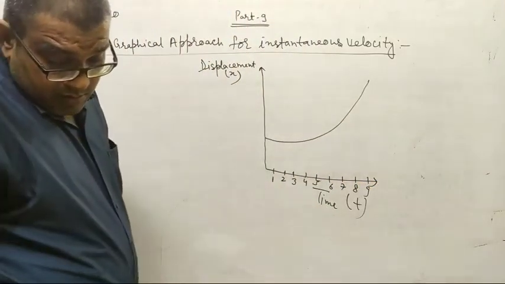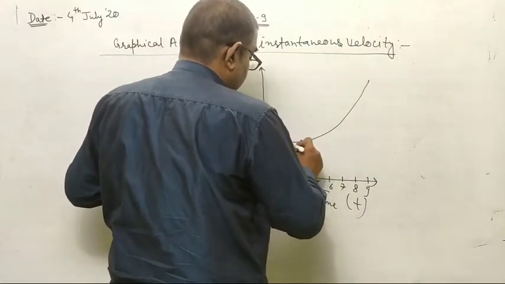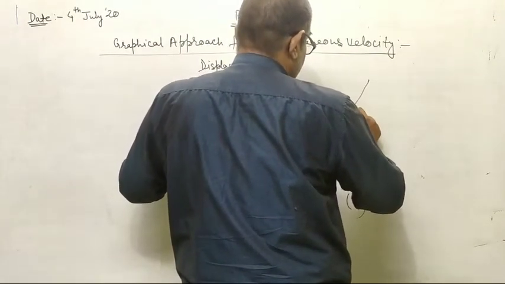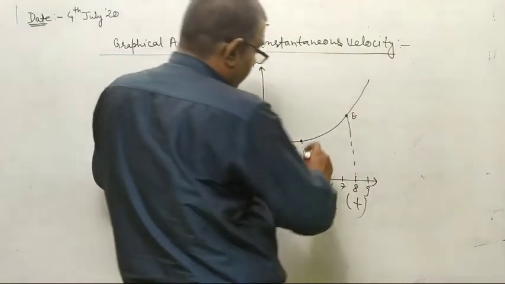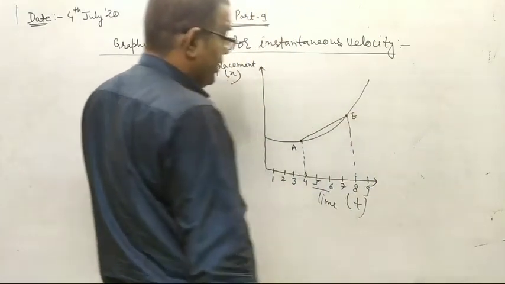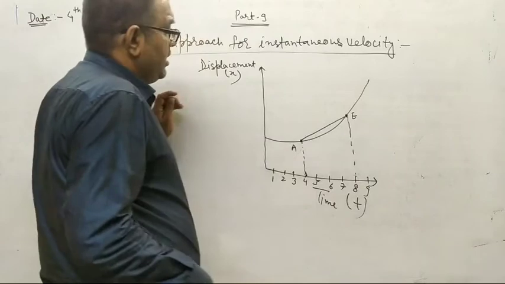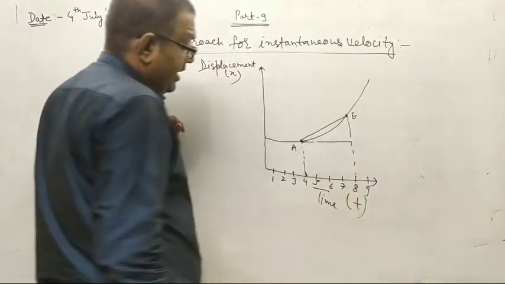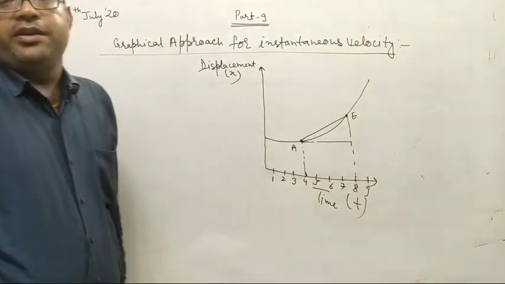Now we have taken here this point A and this point, suppose I am taking E. For calculating, we join AE by a straight line, and this is the displacement from A to E. Now for calculating average velocity in this case, we calculate the time interval, that is 8 minus 4, delta t, and we calculate this displacement delta x.